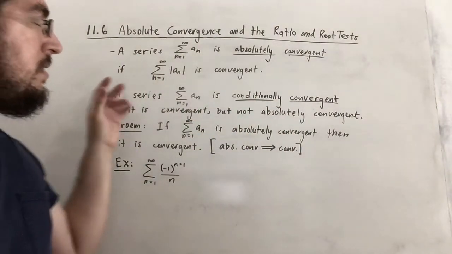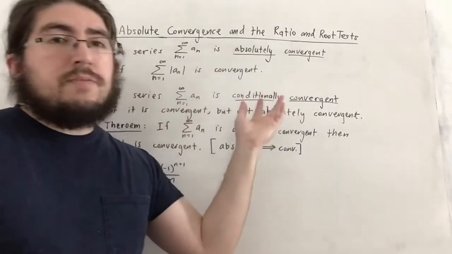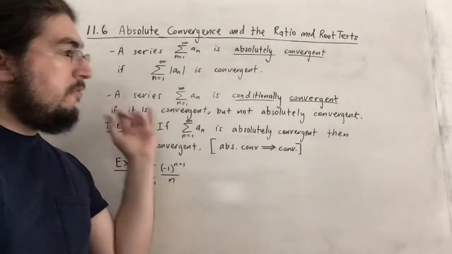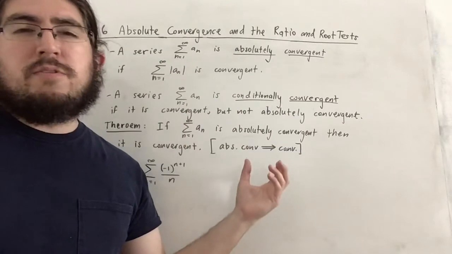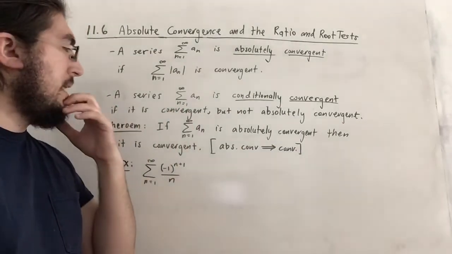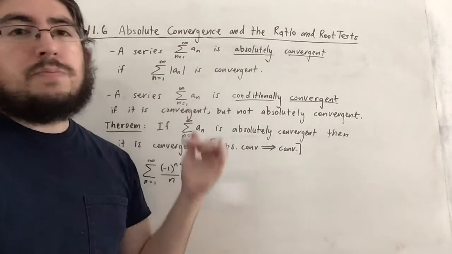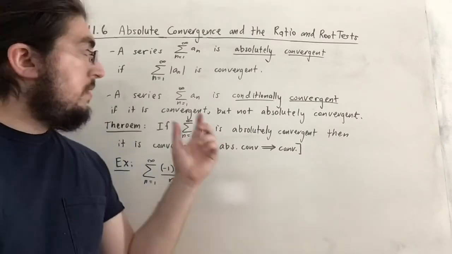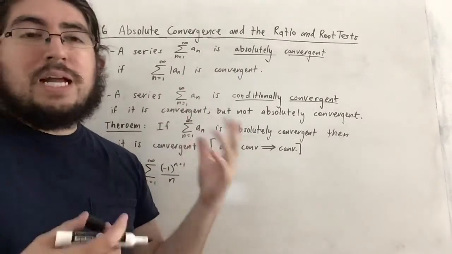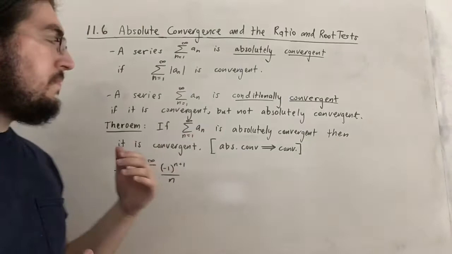A series that is conditionally convergent is convergent but not absolutely convergent. And we'll take a look at an example of that in a second. So basically it converges, but it does not converge absolutely. So when you take the absolute value of the terms, it's not the case that it converges actually.